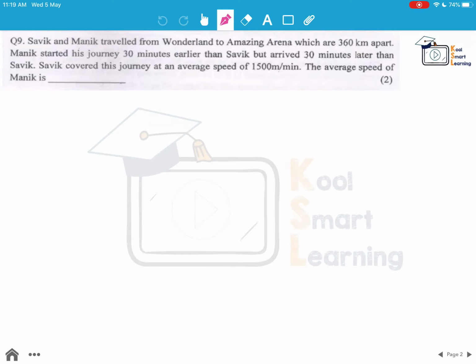Savik and Manik travelled from Wonderland to Amazing Arena, which are 360 km apart. Manik started his journey 30 minutes earlier than Savik but arrived 30 minutes later than him. Savik covered his journey at an average speed of 1500 meter per minute. The average speed of Manik is? So let's first see how much time is taken by Savik.